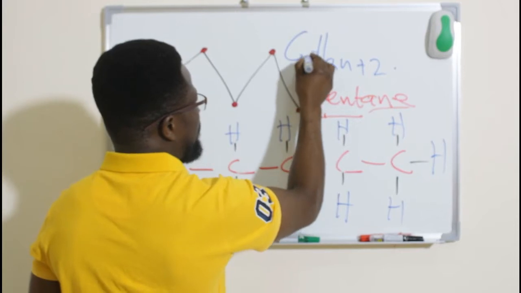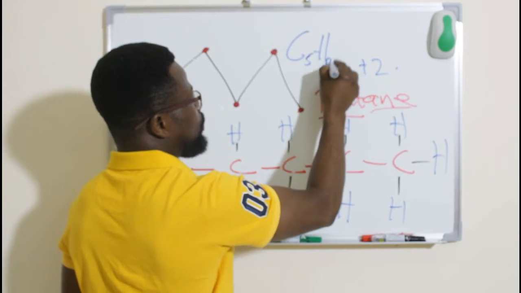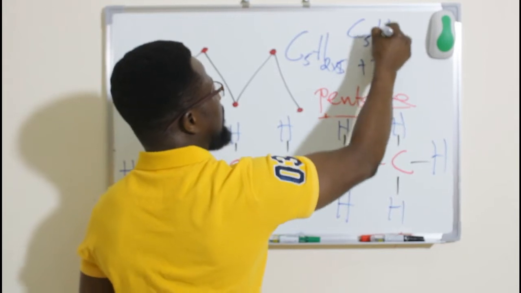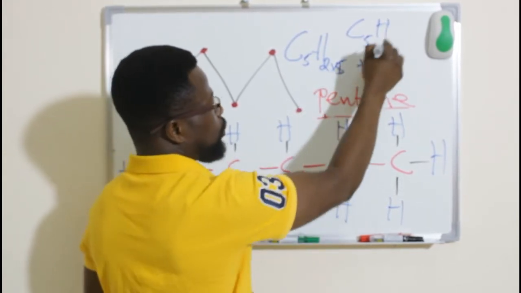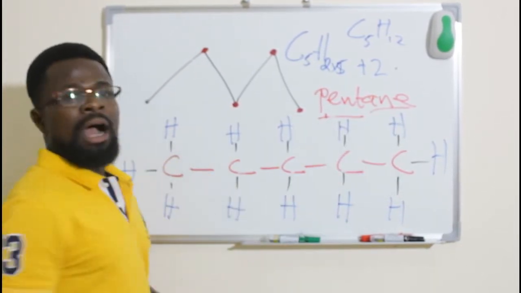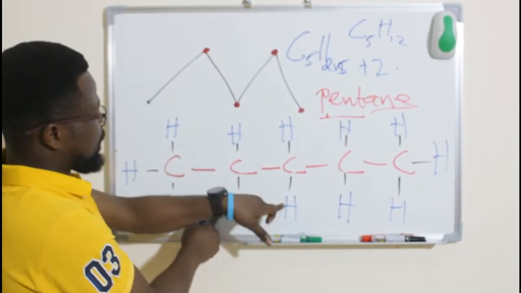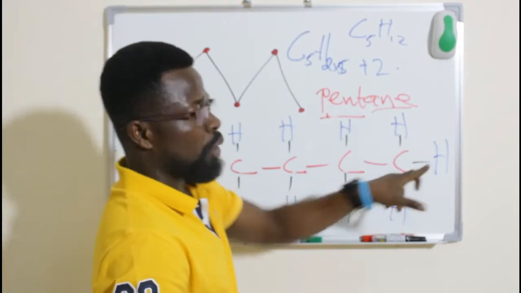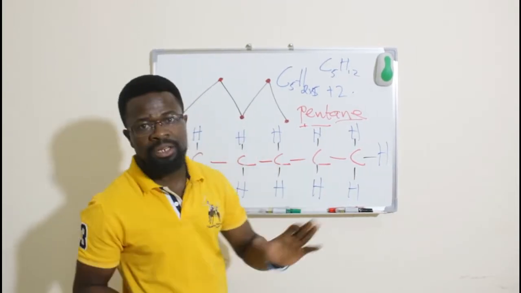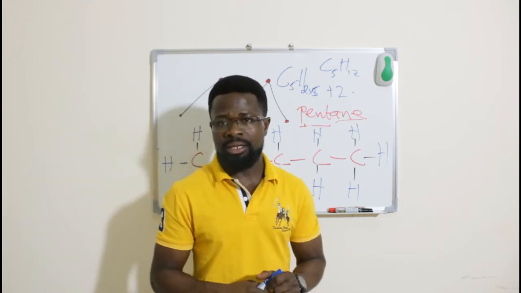This becomes 2 times 5 plus 2, which is C5H, 2 times 5 is 10 plus 2 is 12. Let's check if we have 12 hydrogen atoms: 1, 2, 3, 4, 5, 6, 7, 8, 9, 10, 11, 12. Correct. And then we get to know that this belongs to a family known as alkanes. Let's continue with naming of the alkanes.